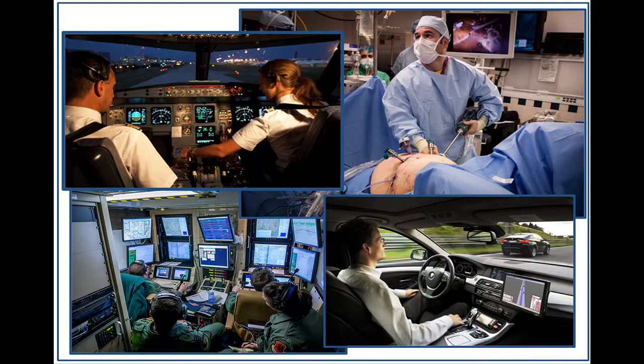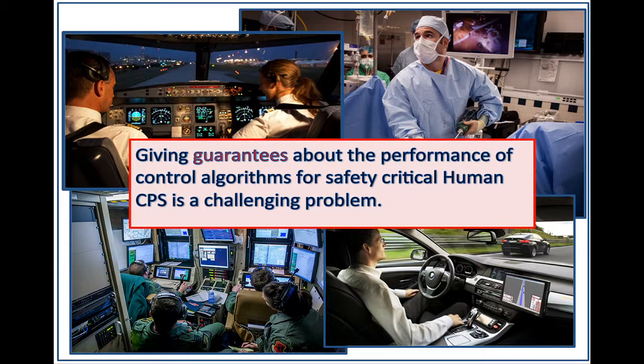But one common thing between these four examples is they're all safety critical. So we are putting our lives in the hands of these systems. And what we really care about is being able to give guarantees about correctness of these systems. And if they're going to fail, can we figure out why they're going to fail? And can we go to a safe mode in such scenarios?